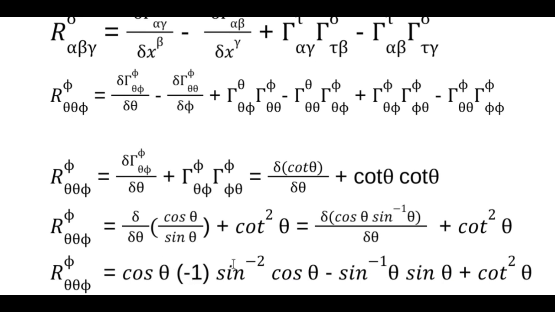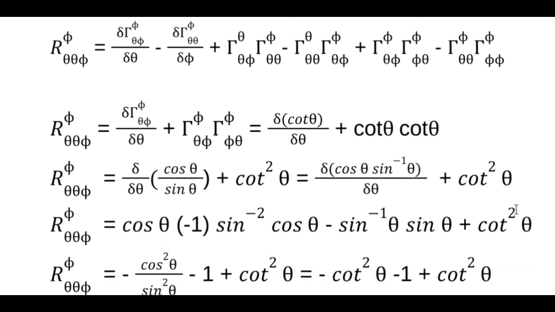So we got the first times the derivative of the second. I bring out my -1 from here. I subtract a 1, it makes it a -2. Then I take the derivative of what's inside, which is cosine. The derivative of sine is cosine. Then it's the second times the derivative of the first, which is a negative sine. Then I got my cotangent squared.